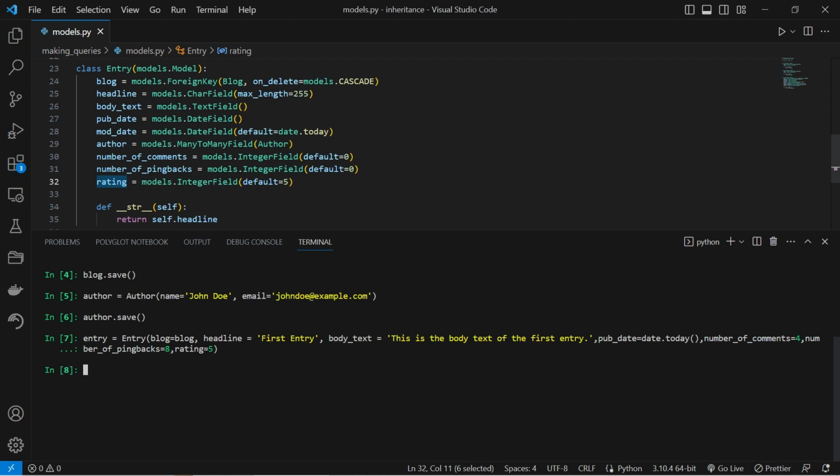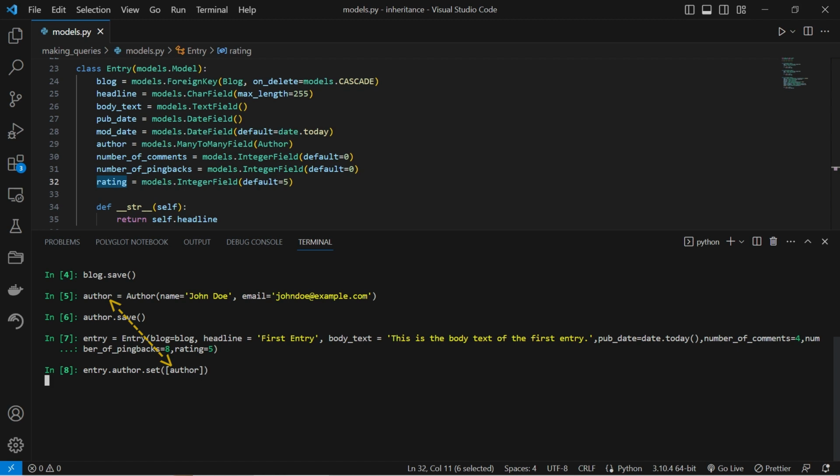Now, let's see how we can create a many-to-many instance of the author using the set method. In Django, when you have a many-to-many relationship field, such as author, you can use the set method to assign the related objects to the field.